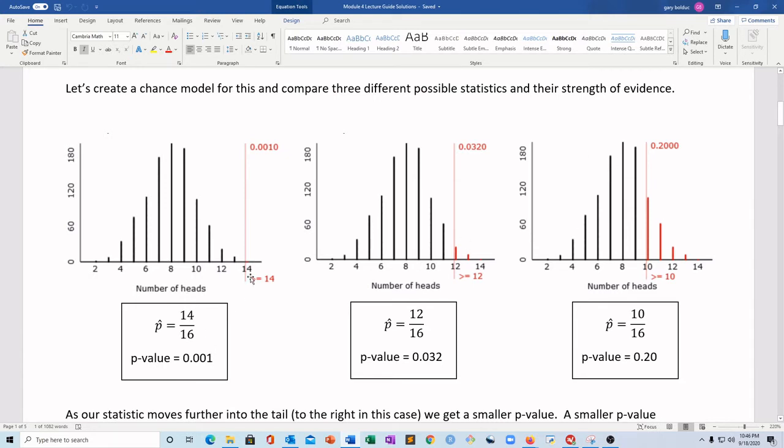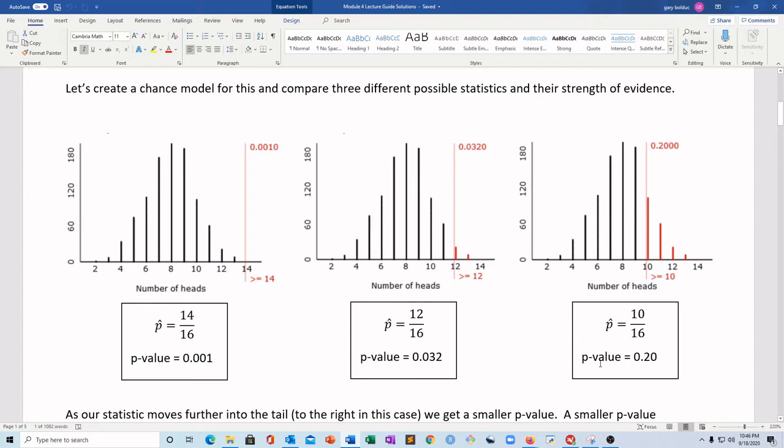And what do we notice? The statistic that's the most extreme, the furthest in the tail, has the smallest p-value. So further in the tail, smaller p-value. Okay, I get a little bit closer in to the middle, my p-value jumps up a little bit. Okay, I get even closer to the middle, and look, my p-value jumps up even more.